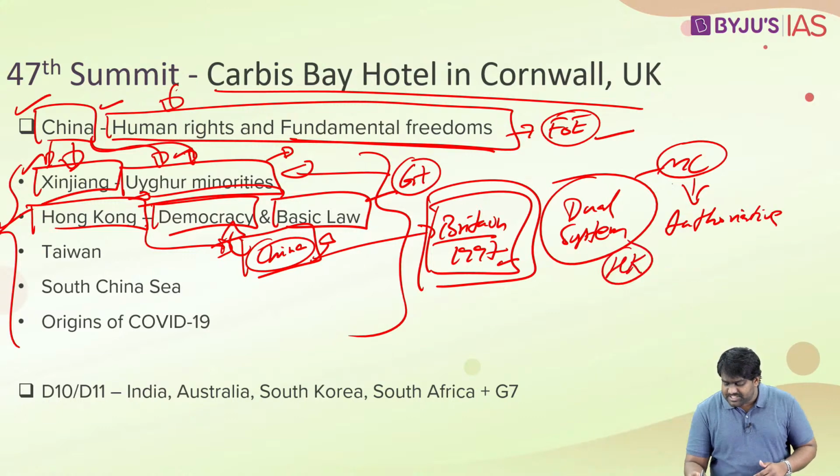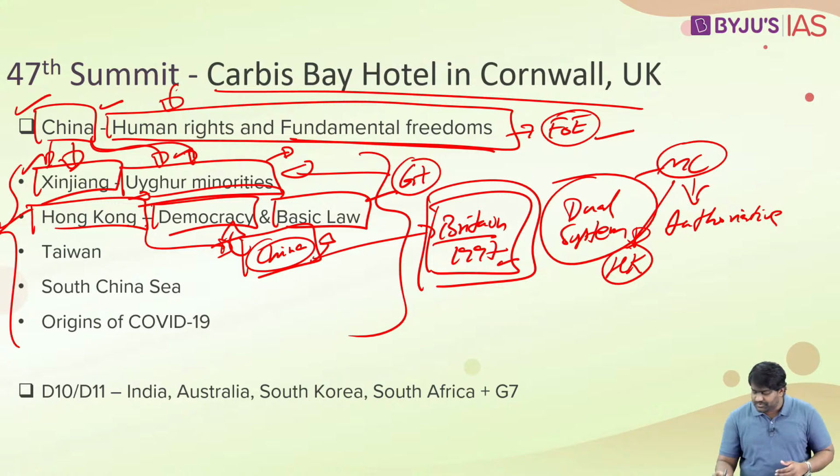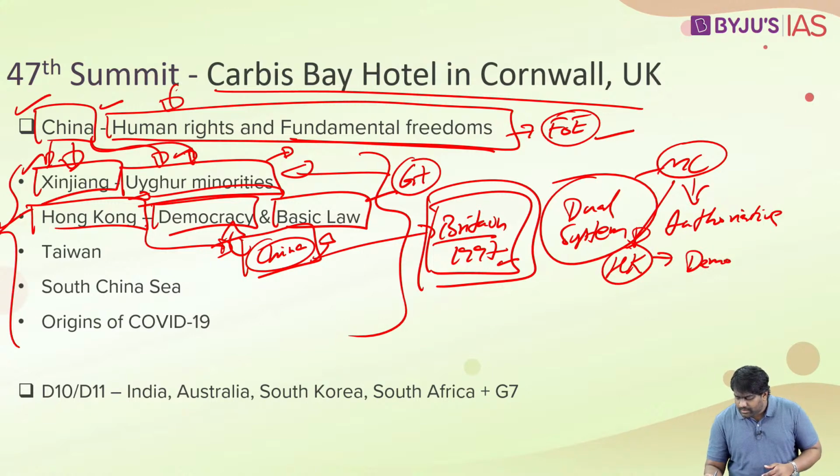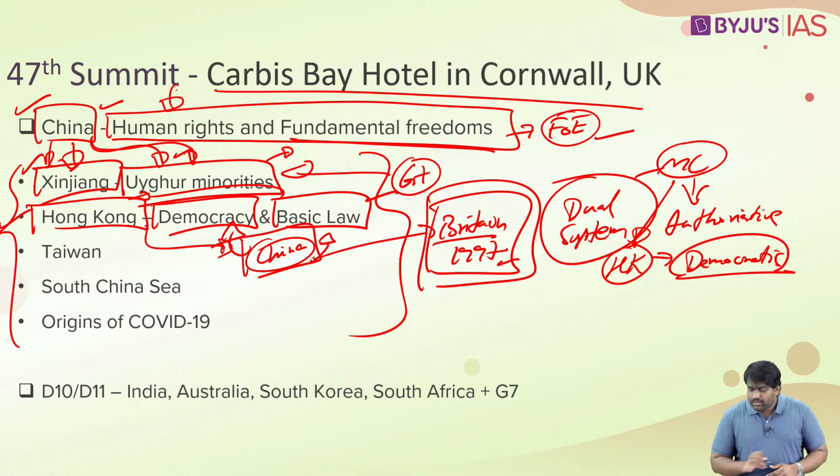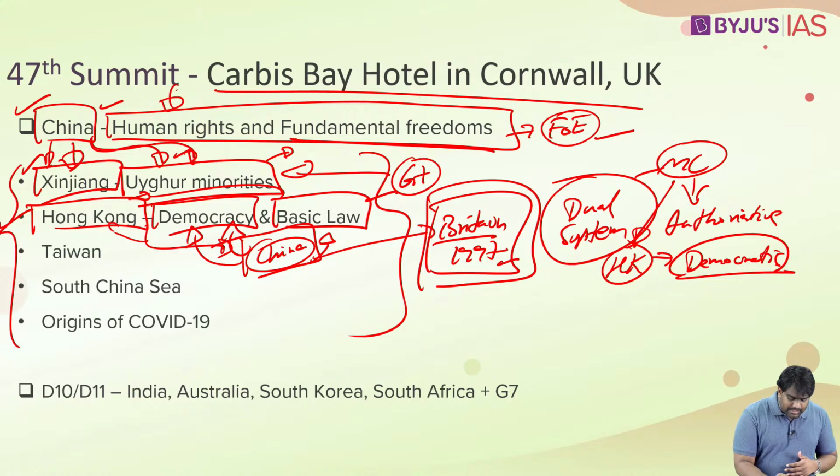Whereas Hong Kong was kept separate, the political system in Hong Kong was different, it continued to remain a democratic state. But in the last 3-4 years, there have been many adverse developments through which China has eroded democracy in Hong Kong. The pro-democracy protesters have been targeted by the Chinese state and the security agencies. This again is termed as a violation of human rights and violation of basic democratic rights.